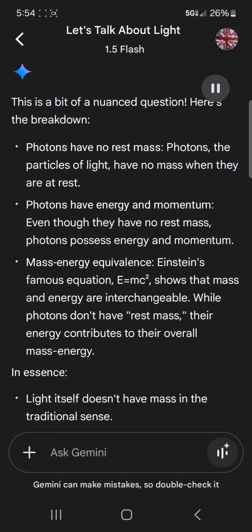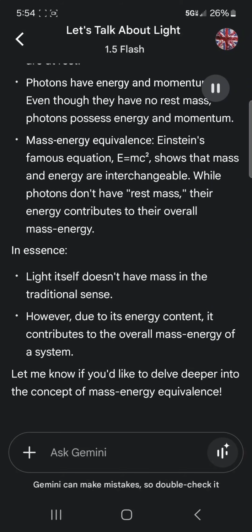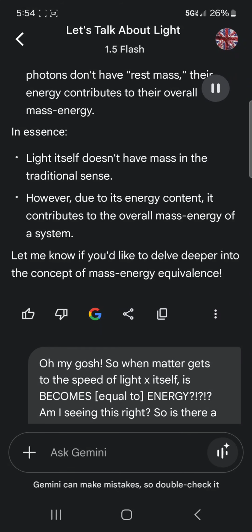Mass-energy equivalence. Einstein's famous equation, E=mc², shows that mass and energy are interchangeable. While photons don't have rest mass, their energy contributes to their overall mass energy. In essence, light itself doesn't have mass in the traditional sense. However, due to its energy content, it contributes to the overall mass energy of a system. Let me know if you'd like to delve deeper into the concept of mass energy equivalence.